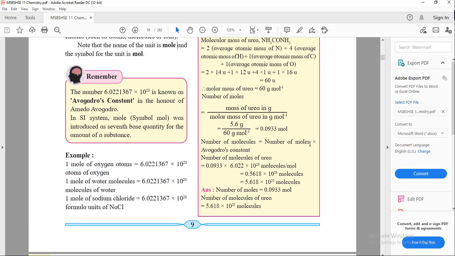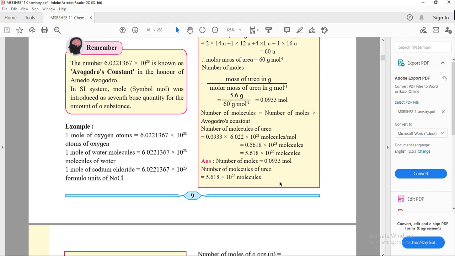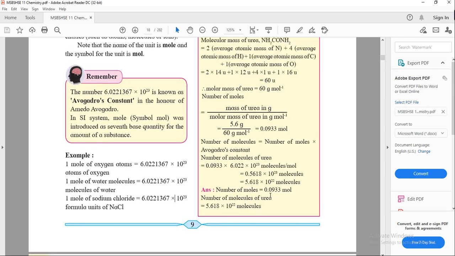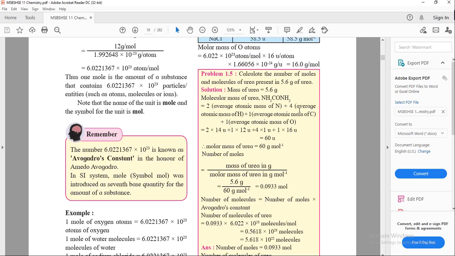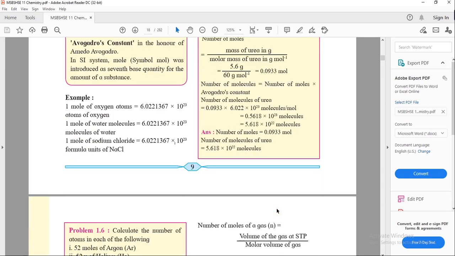So it is the number of moles into Avogadro's number. The value is coming 0.5618 into 10 raised to 23 molecules. So the number of moles is 0.093 and the number of molecules of urea is 5.61 into 10 raised to 22. So we have calculated the number of moles and molecules.